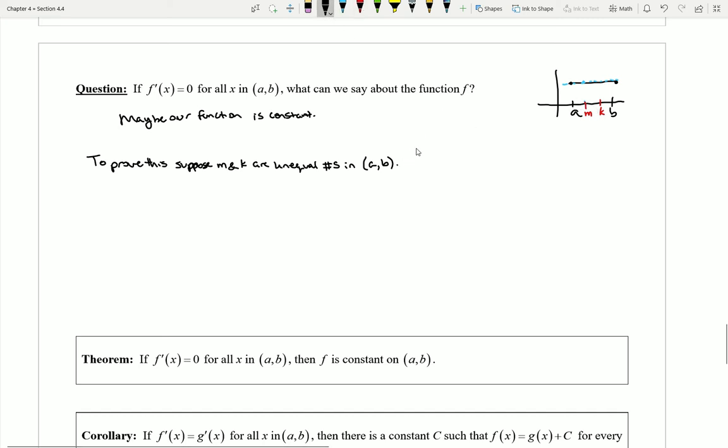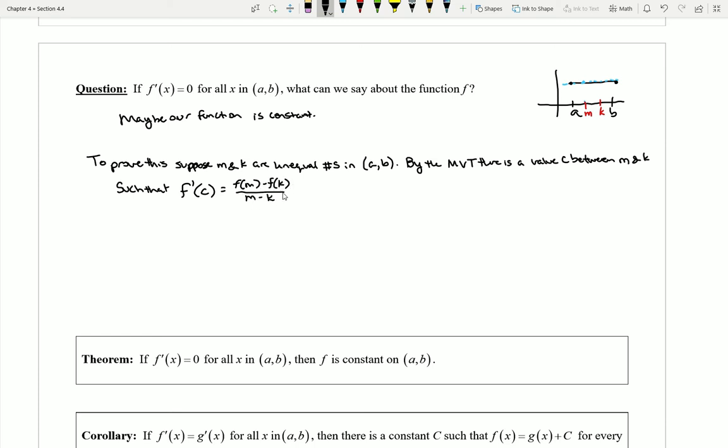Now I'm going to think about what the mean value theorem could tell me. So I could say, by the mean value theorem, there is a value c between m and k such that f prime of c is equal to f of m minus f of k over m minus k. Now, you might be thinking, wait a minute, Kyle, how are you just using the mean value